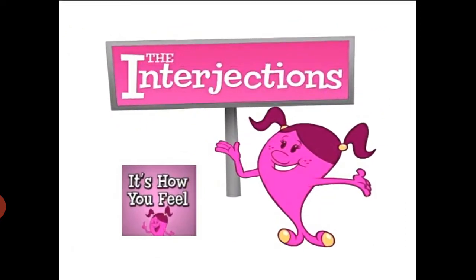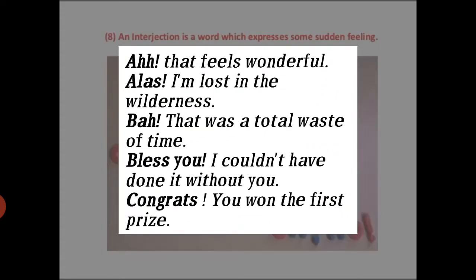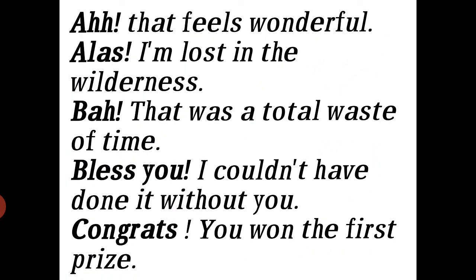The next is about interjections. That means how you feel, to express. Here are some examples. The words we use to express our feelings are interjections. An interjection is a word which expresses some sudden feelings. Sudden feelings. Gosh, yeah, ouch, oh, oh no, wow, hey, oops. Here are some examples.